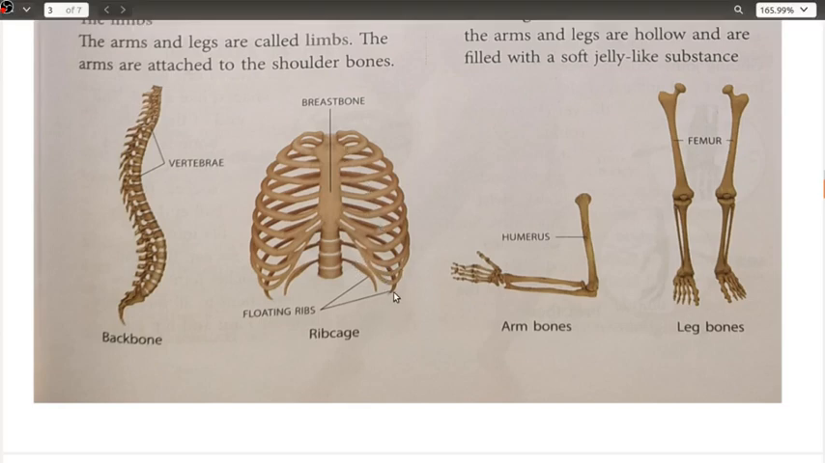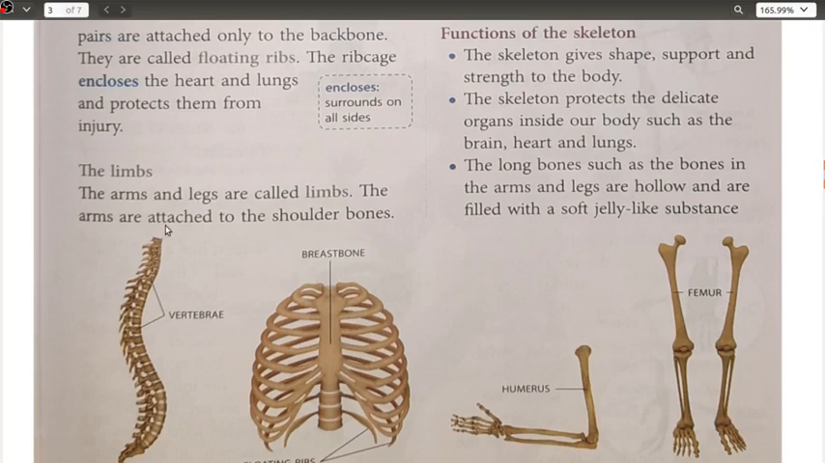If you can see, this is present at the back part, and this one also, the smaller one, and the one present above it. These two are the last pair, that is the 11th pair and the 12th pair. Till 10, they are completely circular, rounded in structure, whereas the 11th and 12th pairs are floating here. Next, moving ahead, the arms and the legs are known as the limbs.